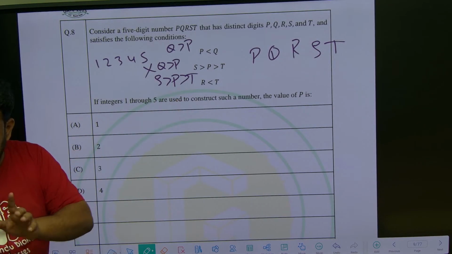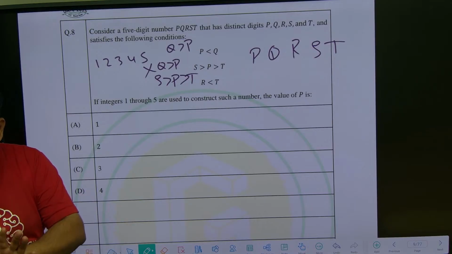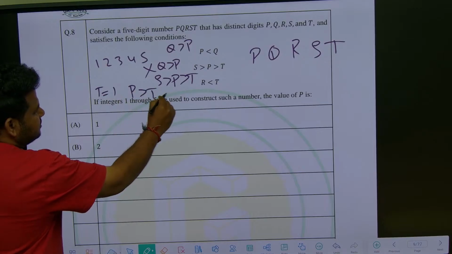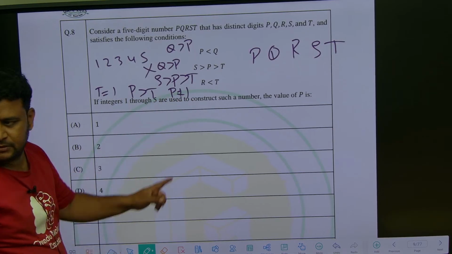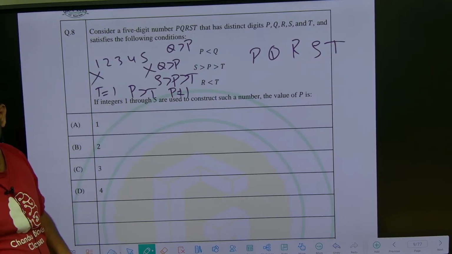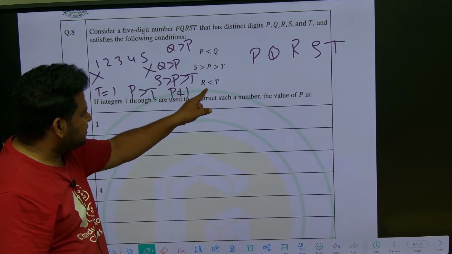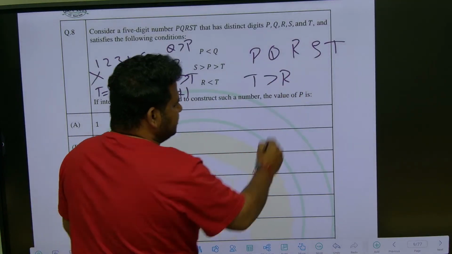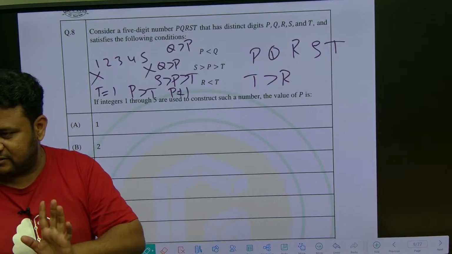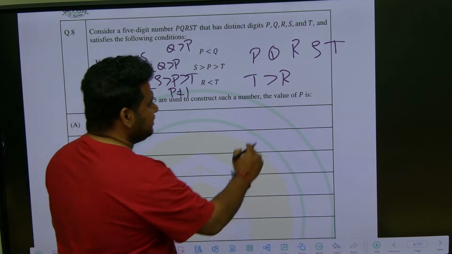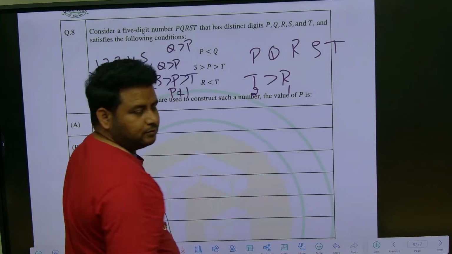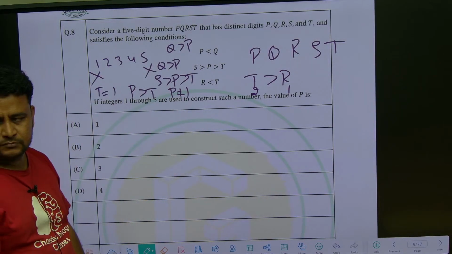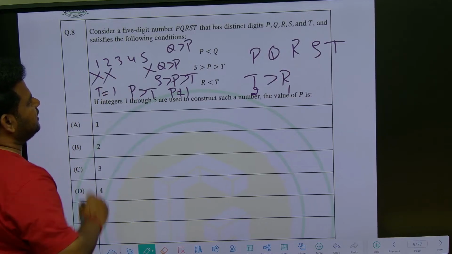So if I take T as 1, then P is greater than T means P cannot be equal to 1. This 1 is also ruled out. Then what about this T? This T is greater than R, so definitely I cannot take T as 1. If R is 1, T will become 2. So if T is 2, then P cannot be 2. So P cannot be 2 also, P cannot be 5 also.